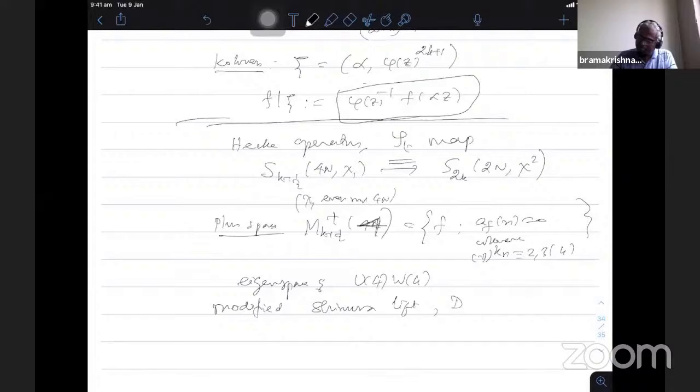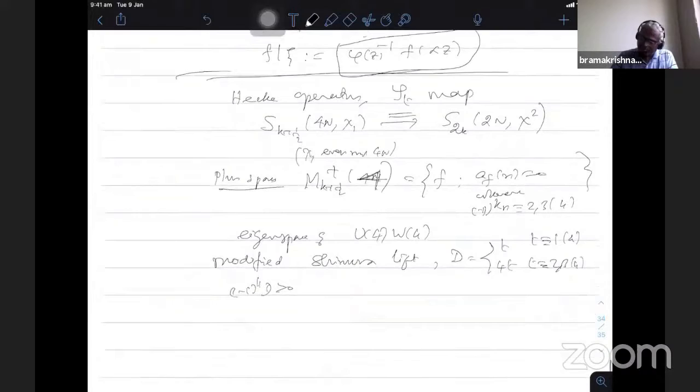Here D is either T or 4T, where T is 1 mod 4, or T is 2 or 3 mod 4, such that minus 1 power k D is positive. Then he defined S_D plus, and this mapping from M k plus half plus of 4 is not an isomorphism.